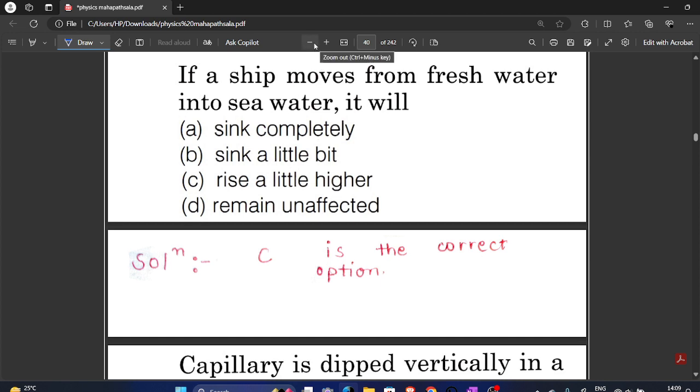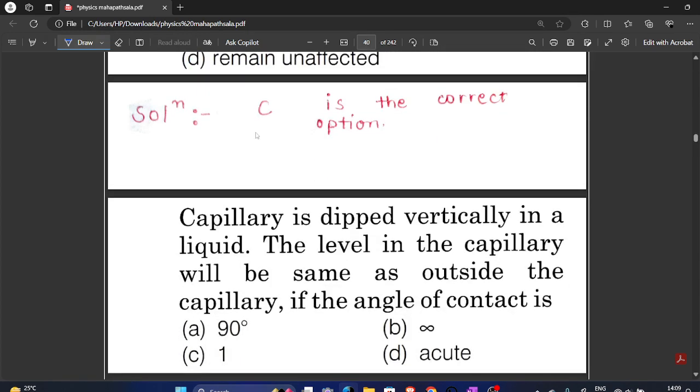Coming to our first question: if a ship moves from fresh water into seawater, it will. The options are sink completely, sink a little bit, rise a little higher, or remain unaffected. Giving you some time. The answer is rise a little higher.